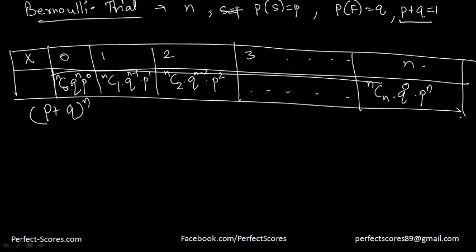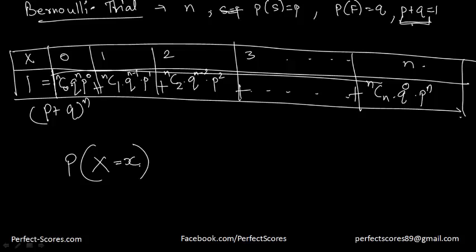And since we already know that p plus q is equal to 1, if I add all the probabilities here, the sum is going to come down to 1. So if I want to find the nth term of a probability distribution, let's suppose in a Bernoulli trial, I want to find the probability of success being equal to x.